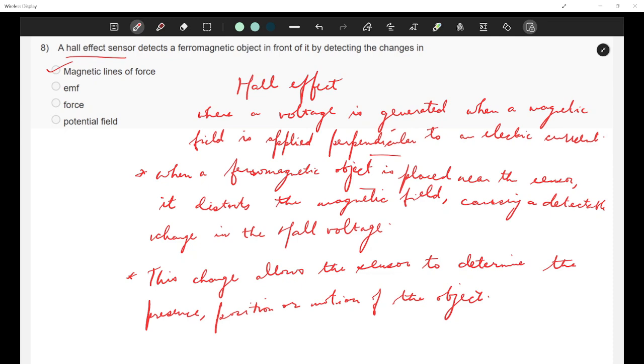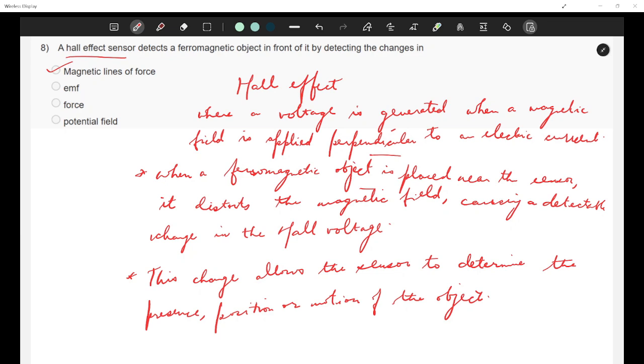So yeah, the first option, magnetic lines of force, is definitely correct. Why not EMF? Because while the Hall effect principle involves a voltage difference, the sensor does not detect EMF directly. It detects a change in magnetic field which indirectly affects the voltage. So it is not related to EMF. Why not force? Because Hall effect does not measure force.